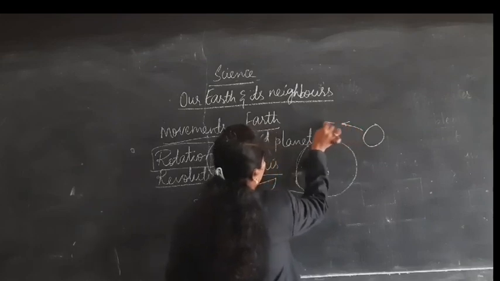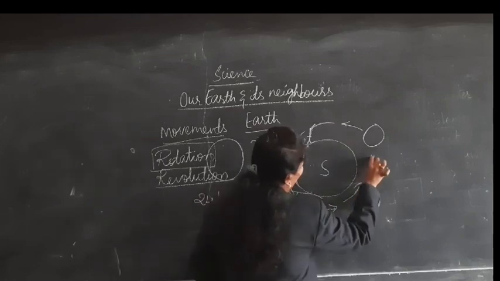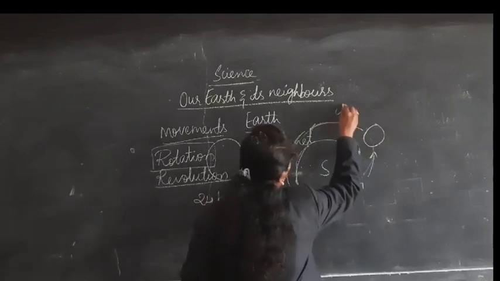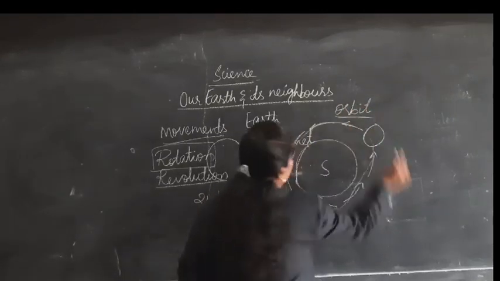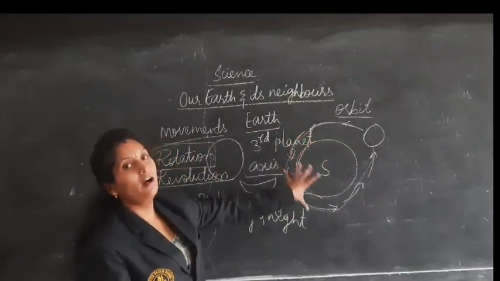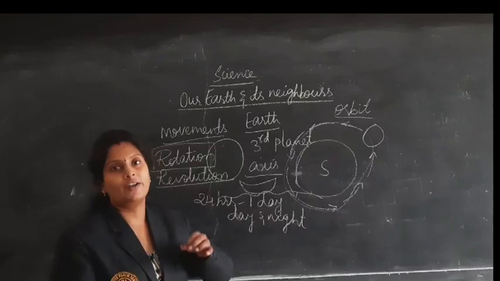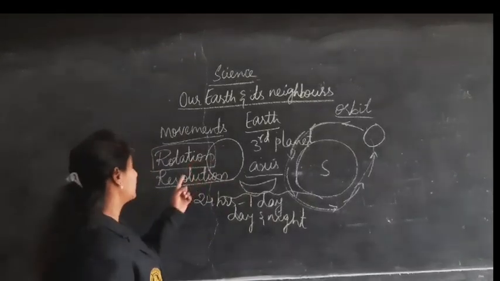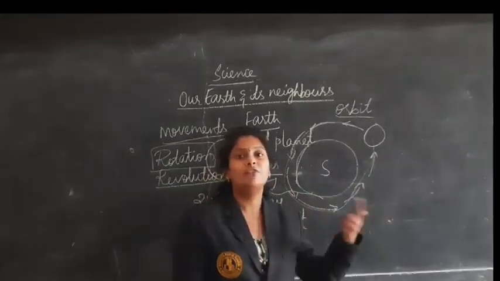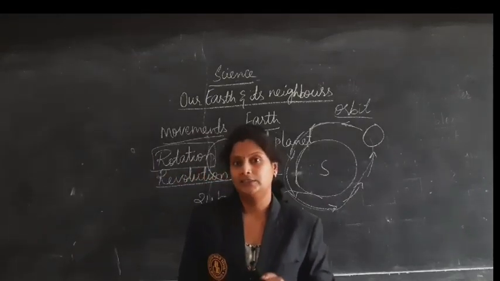It is rotating itself and revolving around the sun on a fixed path, and that path we call an orbit. The earth rotates itself and moves around the sun on a fixed path called orbit is called revolution. Because of the revolution, we get the seasons like rainy season, winter season and summer season.